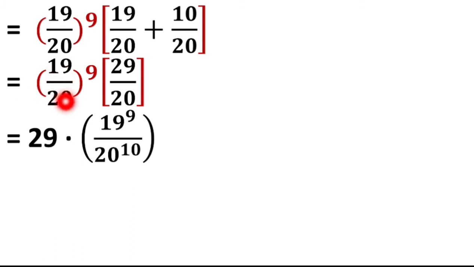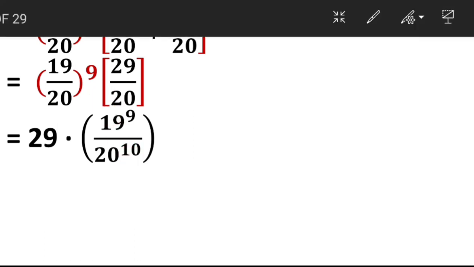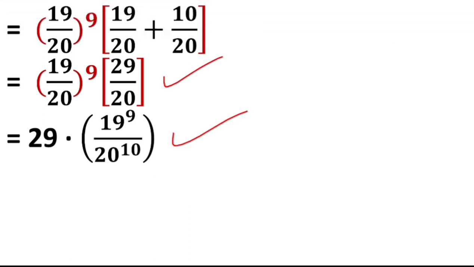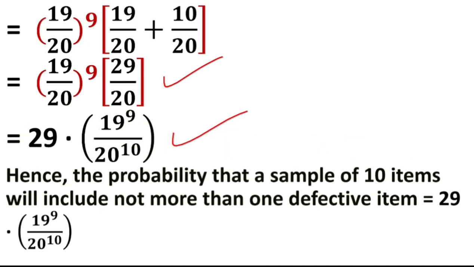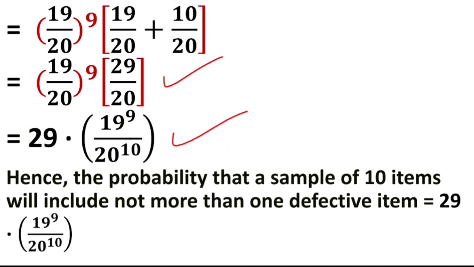19/9 upon 20/9 into 20/1, that is 20/10. Here both are equivalent steps. You can keep this one as it is, or you can simplify in this way, or this is also correct. Hence the probability that a sample of 10 atoms will include not more than one defective atom is 29 into 19/9 upon 20/10. That's it.